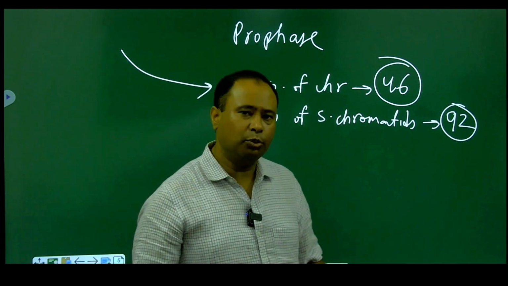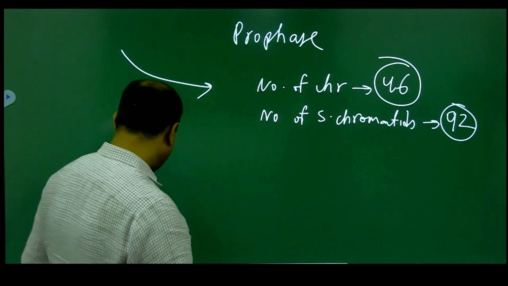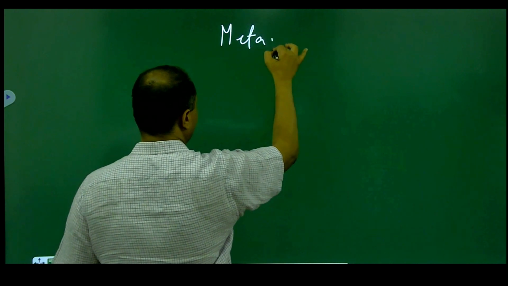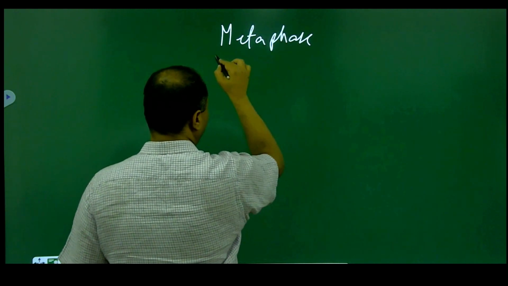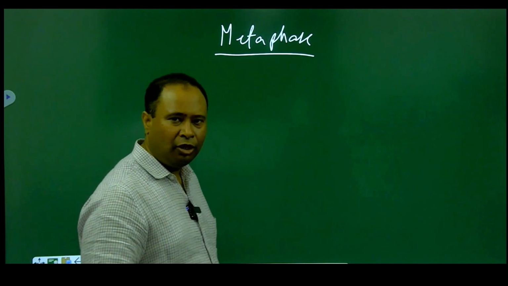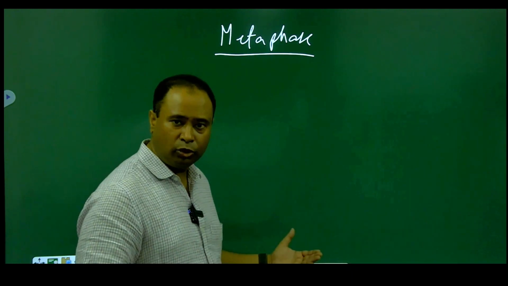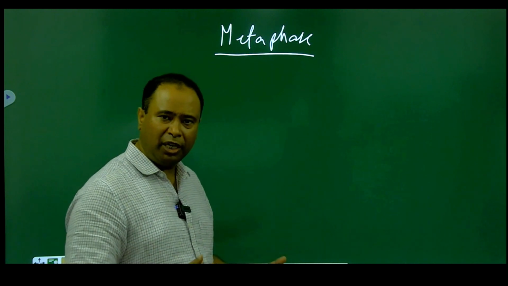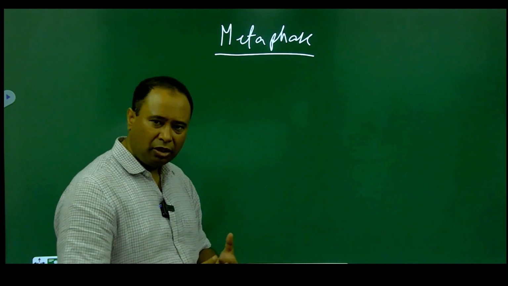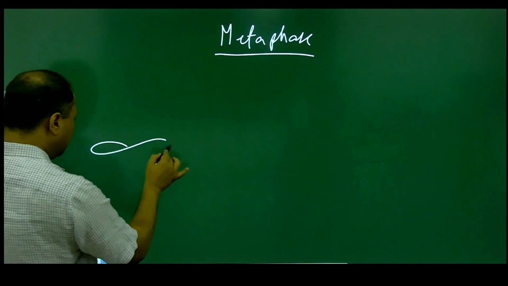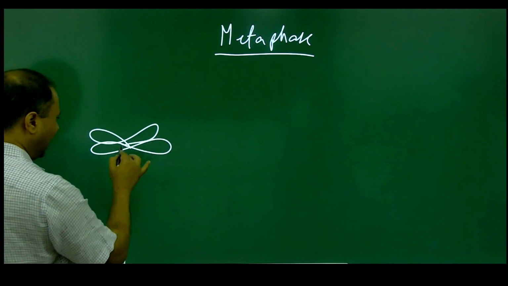After the prophase, we know the cell enters the metaphase. So we take a new page, the cell enters the metaphase. And we know in the metaphase, all the chromosomes will align at the equatorial plate. So we have 46 chromosomes, and each chromosome is made up of 2 sister chromatids. So how will we draw this? See, this is our equatorial plate. Each chromosome now will align at the equatorial plate.